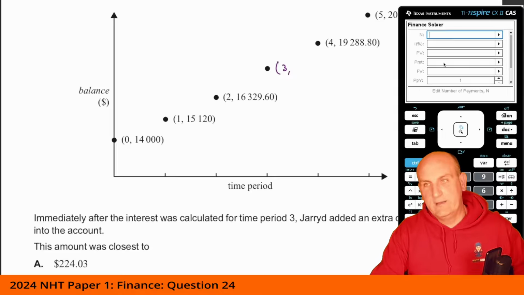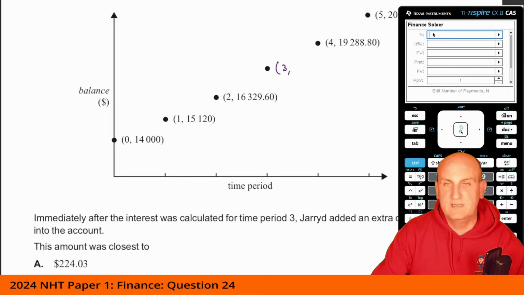Right, here we go. I'm going to bring up my calculator. So what I first wanted to do is find out how much money I had in my account at the end of time period 3.